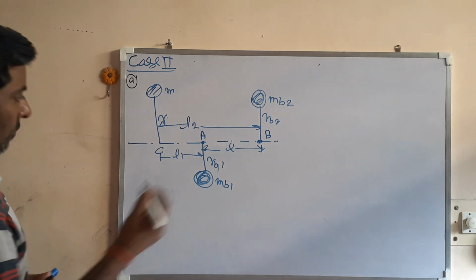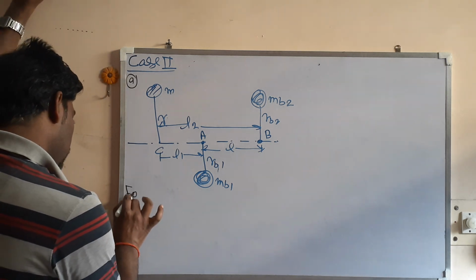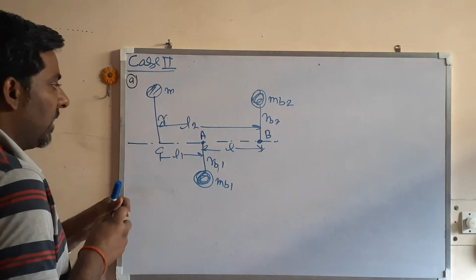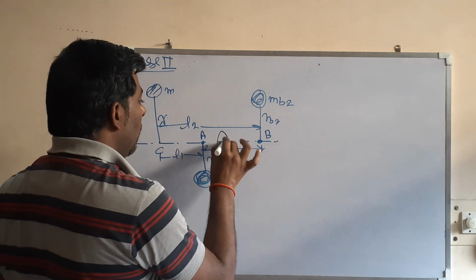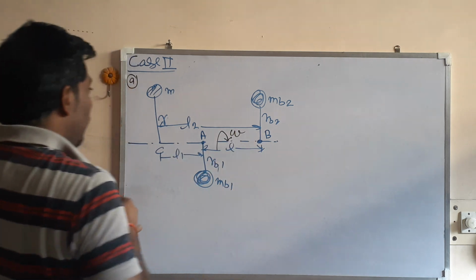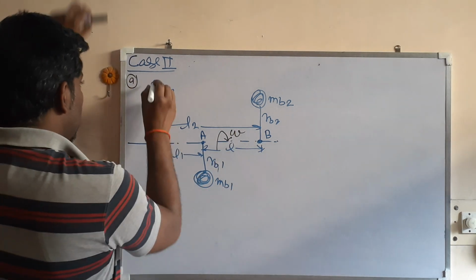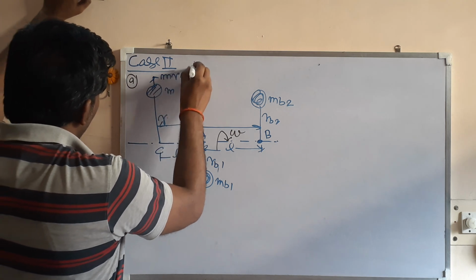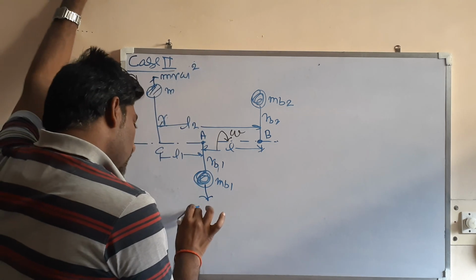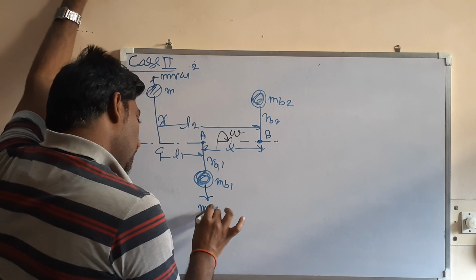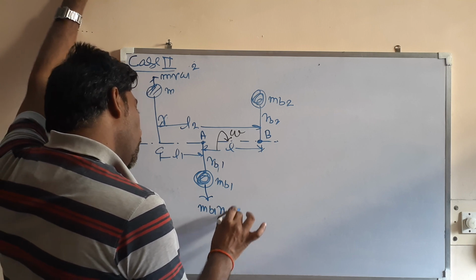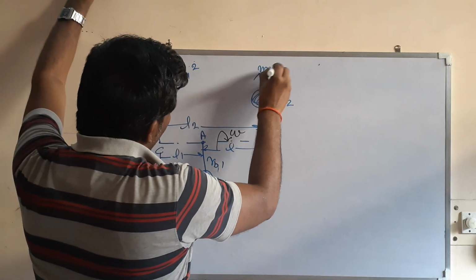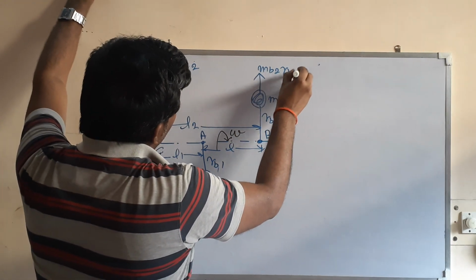Again, for the static balancing, first let us apply the forces when this shaft starts rotating with angular velocity omega. Then what are the forces? The unbalanced force on this will be mr omega square, on this mb1 rb1 omega square, and on this the unbalanced force will be mb2 rb2 omega square.